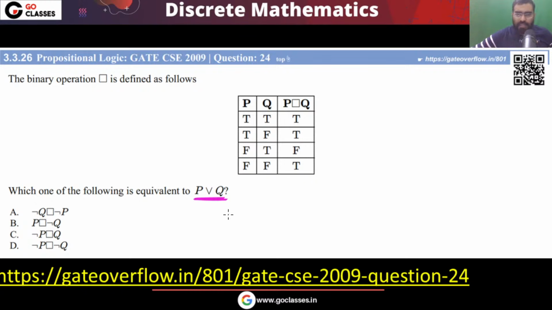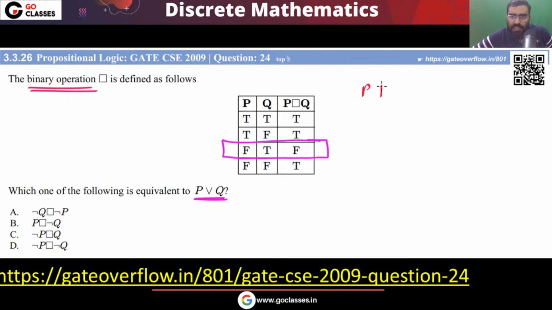First of all, you tell me what is this operation. First you find out what is this binary operation. See this truth table: TT, TF, FT, FF. See, this is very similar to implication, right? Yes or no? This is similar to implication, but what is happening? This is false when this happens. So you can notice only in this situation it is false.